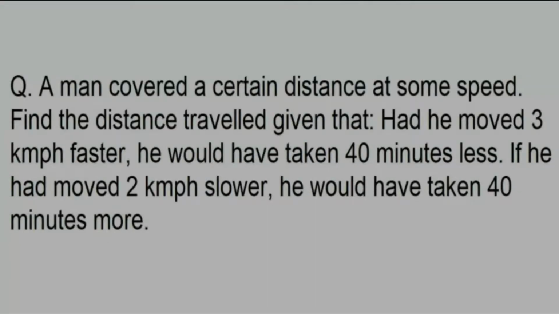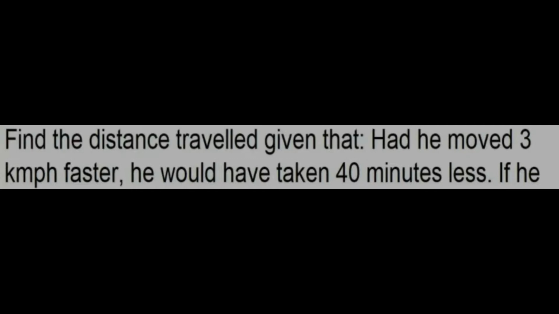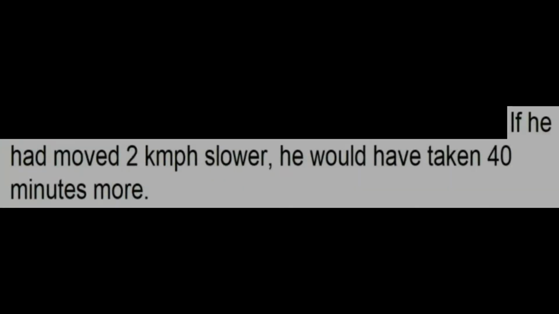But the question has given two other conditions, which are, had he moved 3 km faster, he would have taken 40 minutes less. That means if the man would have traveled 3 km faster, he would have taken less time, which is 40 minutes less. So obviously when you move faster, the time for traveling will be less. And the other condition is, if the man would have traveled 2 km per hour slower, he would have taken 40 minutes more. So again, if someone or something moves with lesser speed, the time taken will be more.